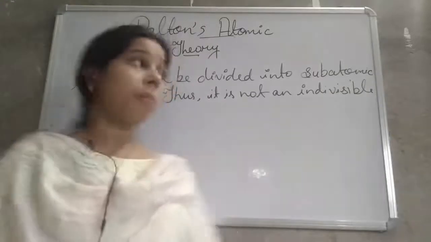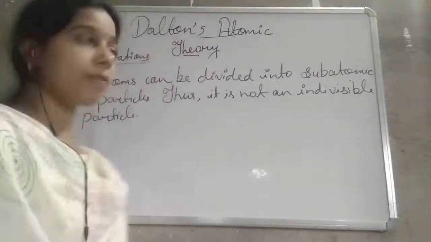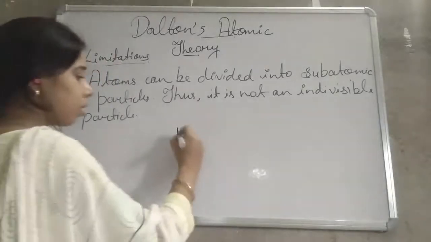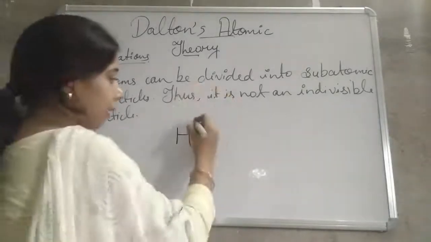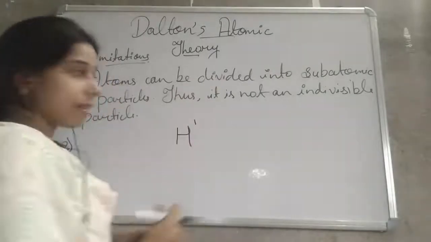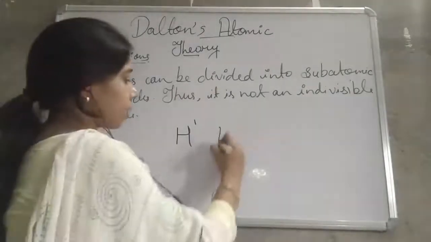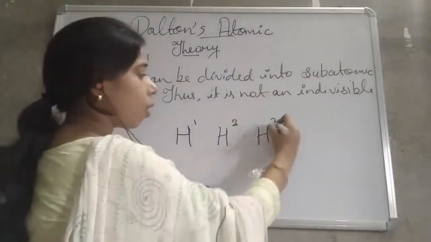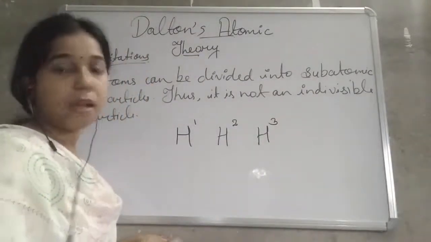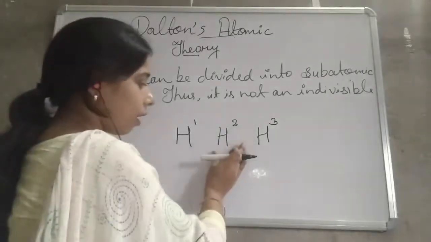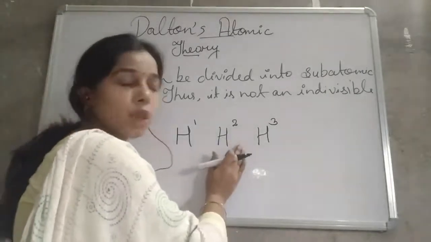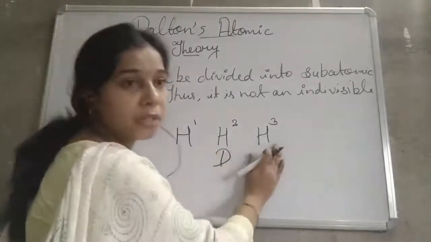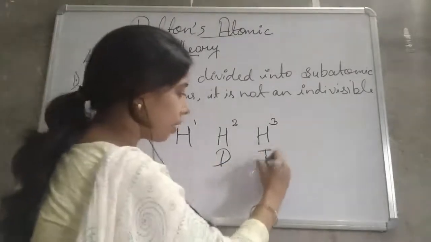But we know that if we take an element like hydrogen, it exists in nature with atomic mass 1, hydrogen having atomic mass 2, and hydrogen having atomic mass 3 also. The hydrogen with atomic mass 2 we call deuterium, and the hydrogen with atomic mass 3 is tritium.